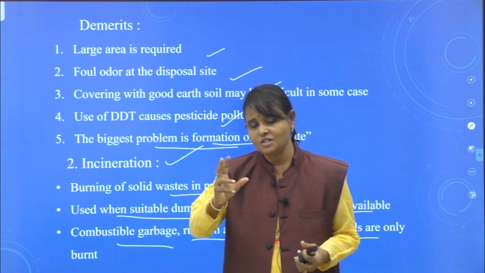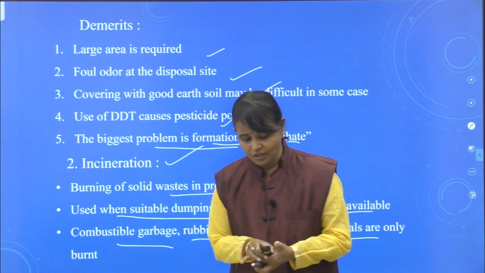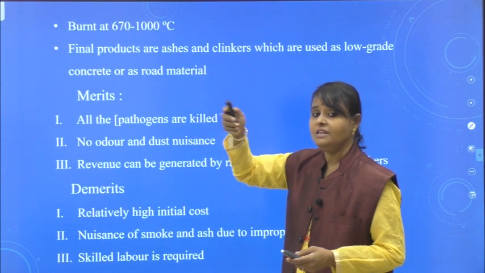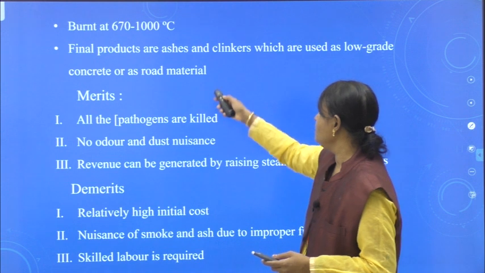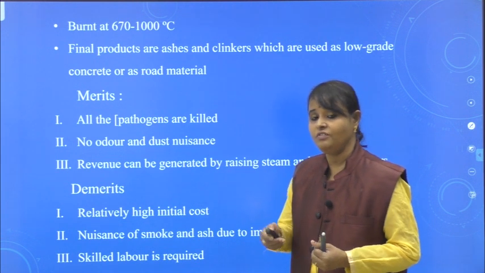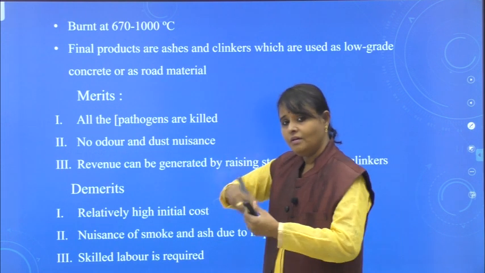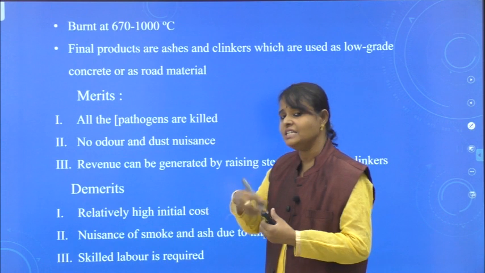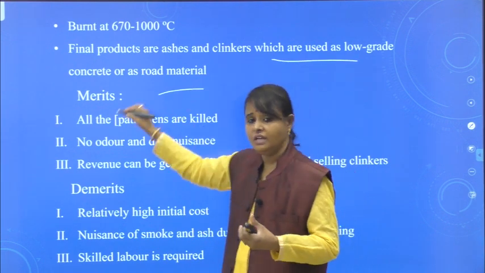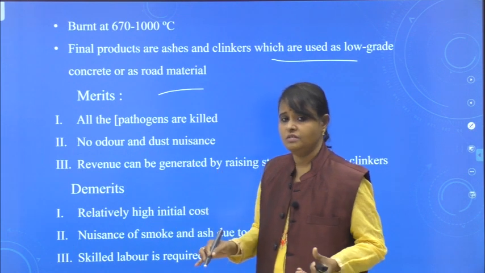For this also there are some disadvantages which you have to take action and control. We use 670 to 1000 degrees centigrade of temperature here. Final products are ashes. I told you it is converted into ash if we apply that much temperature. The byproducts, that means the ashes and the clinkers which are formed, can be used as low grade concrete or road material. That means we don't want to waste anything, we use it.